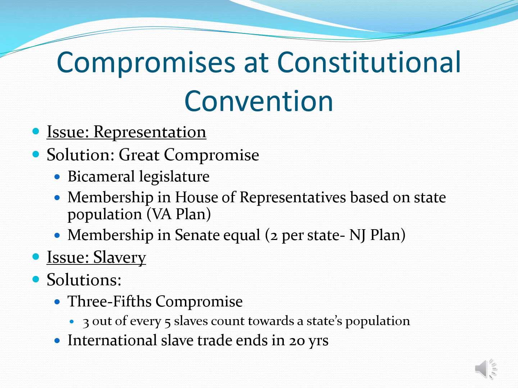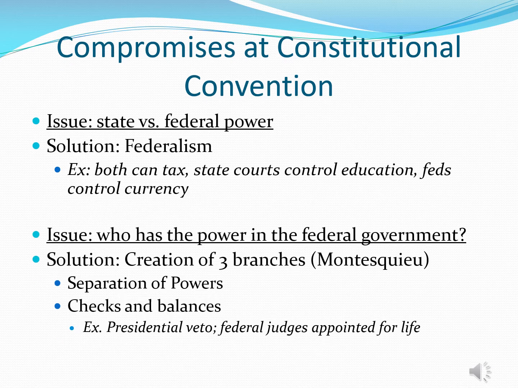The other major compromise in dealing with slavery had to do with the international slave trade. This is not talking about a slave being sold from North Carolina to Virginia. This is talking about bringing slaves from West Africa to America. And the decision here is that the international slave trade would be banned in 20 years, which would end in 1808, and it will.